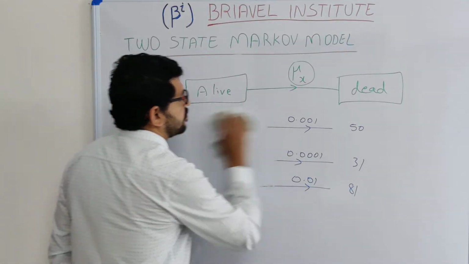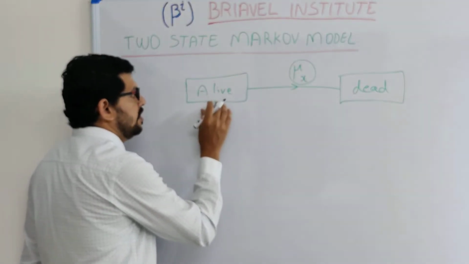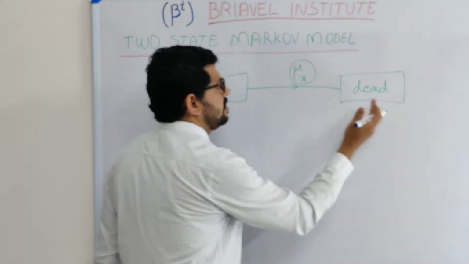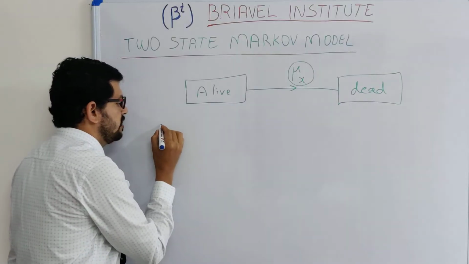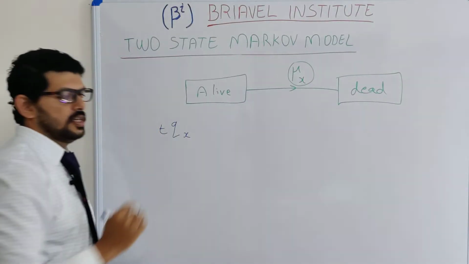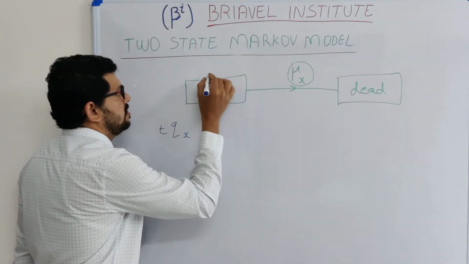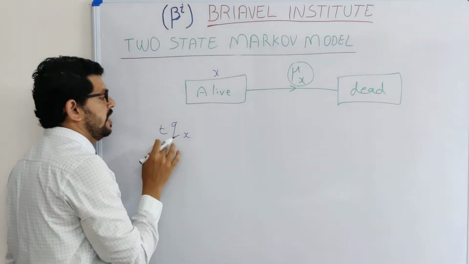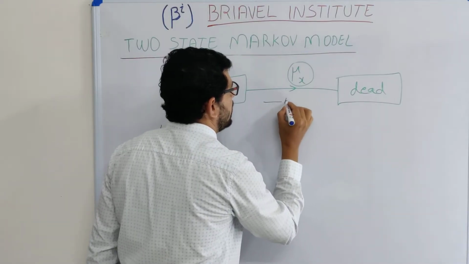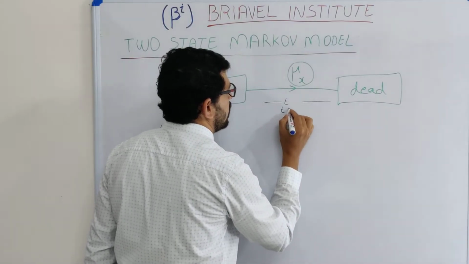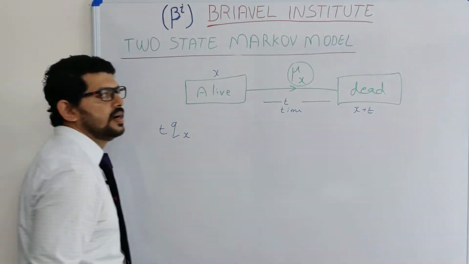Then there is a transition probability. We are in the alive state and move to the dead state. What is the transition probability of moving from alive to dead? This we can write as tQx. This is a transition probability. At the age of x, we are in the alive state. The time will be t. At the age of x plus t, we moved to the dead state.